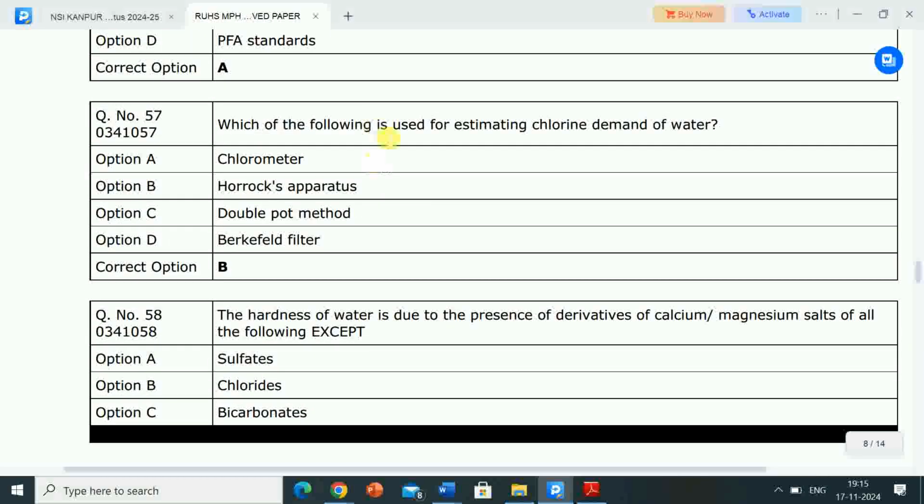Next question: which of the following is used for estimating chlorine demand of water? Options are colorimeter, Horrocks apparatus, double pot method, Berkefeld filter. Correct answer is option B, Horrocks apparatus. For estimating chlorine demand of water, we use Horrocks apparatus.